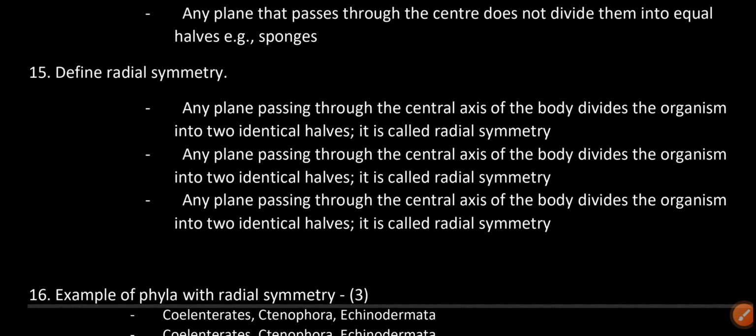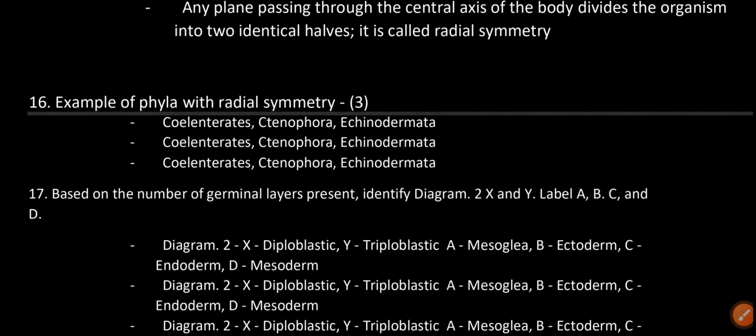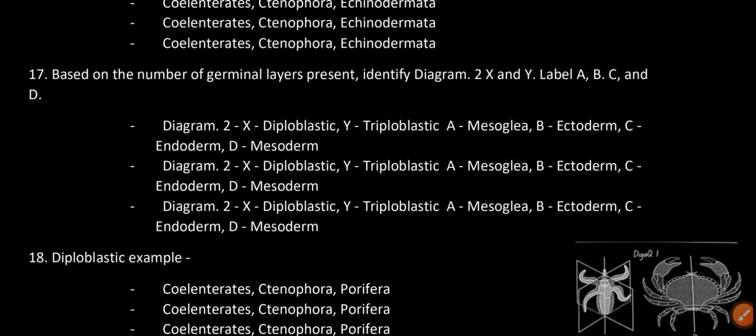Any plane passing through the central axis of the body divides the organism into two identical halves. It is called radial symmetry. Examples of phyla with radial symmetry: Coelenterates, Ctenophora, Echinodermata. Based on the number of germinal layers present, identify diagram 2, X and Y, and label A, B and C.